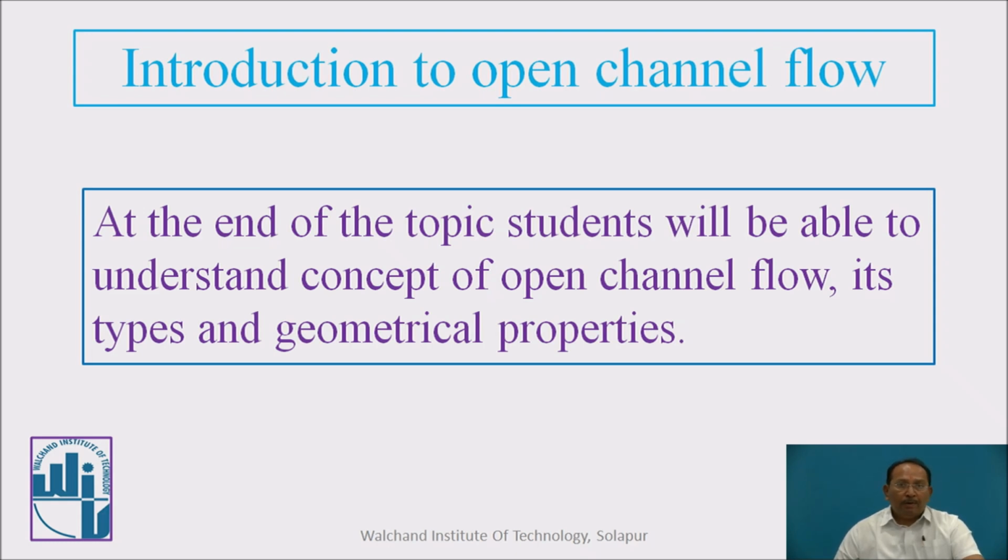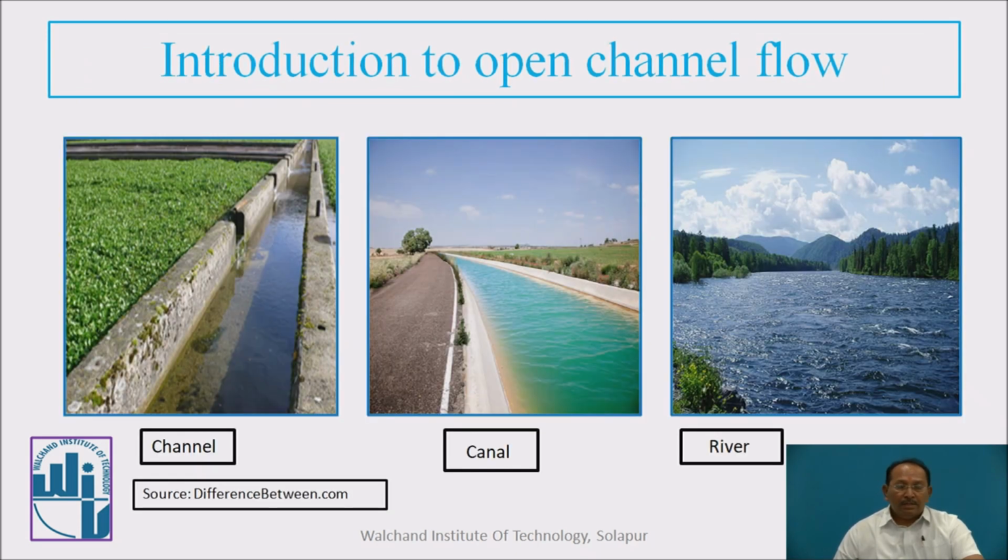And at the end of this topic, you are able to understand the detailed concept of open channel flow, its types and geometrical properties. See the figure, photographs. In the first, it is a channel, a constructed channel. Then second is canal section, and third one is a river. All these are open to atmosphere, and we can call these all open channel flow.